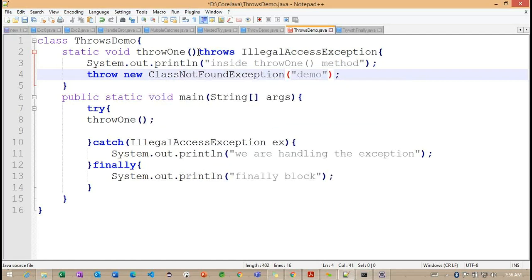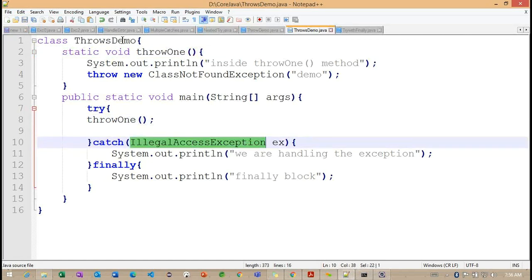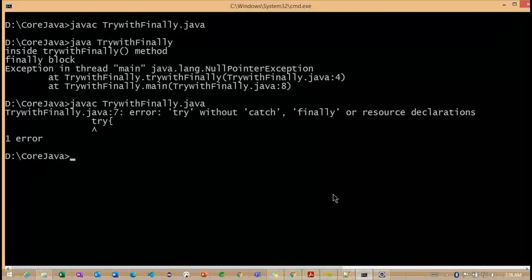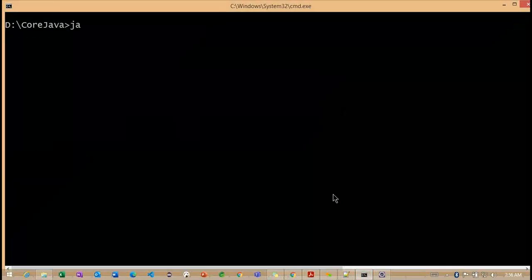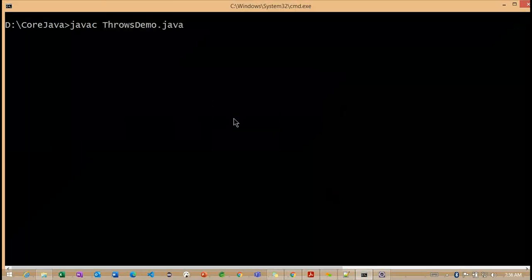So we'll see class not found exception. I'm not defining anything here. And okay, we'll keep this one. So illegal, we'll keep this one here. So we'll try to check one more time. Java say roles demo.java.